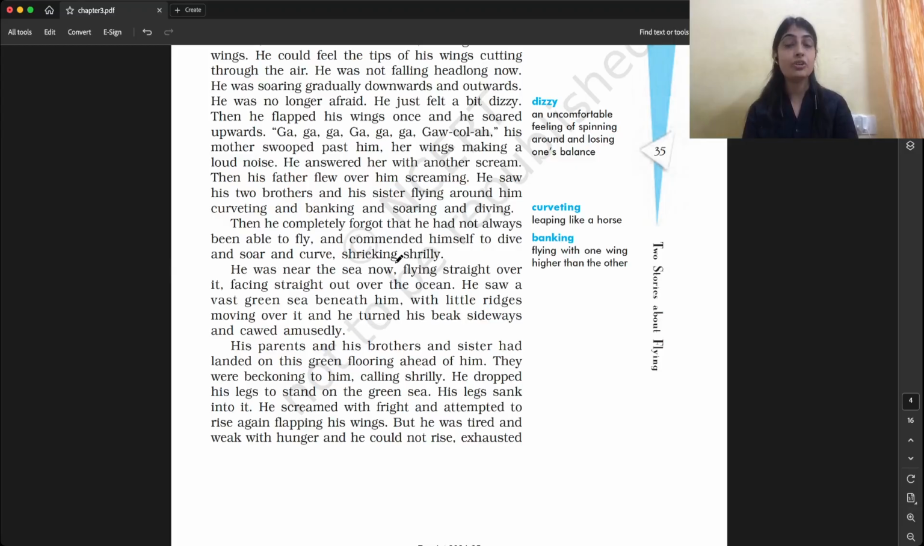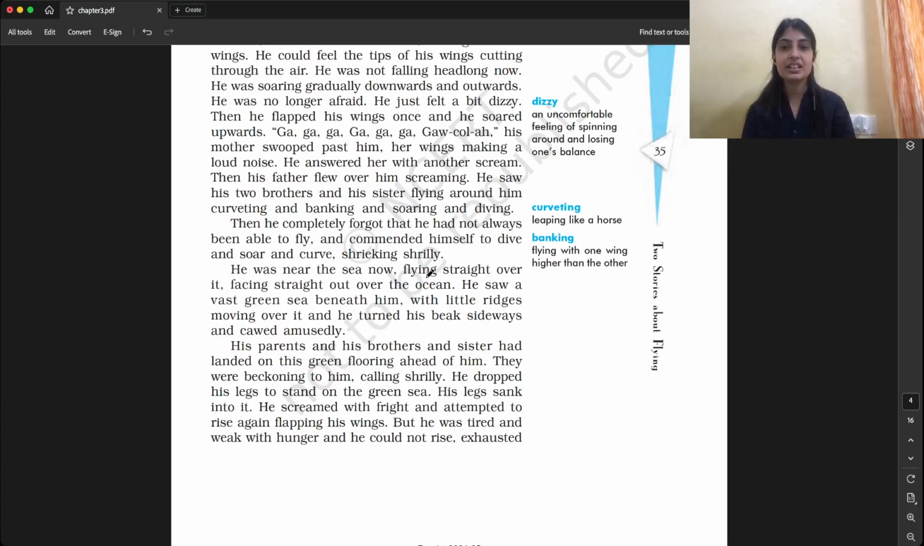Shrieking means a loud, thin, high pitched voice. Shrilly also means a very high voice. Okay, in a shrill voice. Shrieking also can mean shouting. Okay, shouting in a very shrill voice.